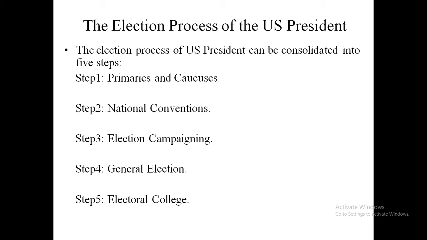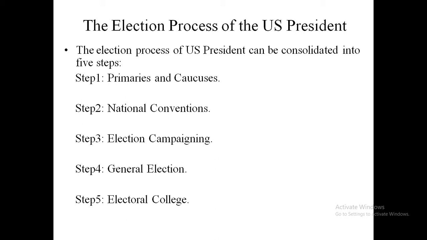Primaries and caucuses are elections to elect some delegates. Some states of the US follow primaries, and some states follow caucuses. These are held to elect delegates, and these delegates will ultimately elect the presidential candidate, not the president but the presidential candidate.